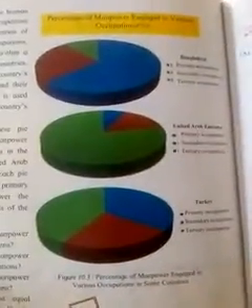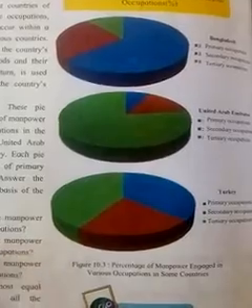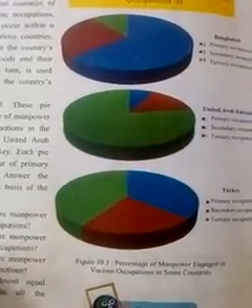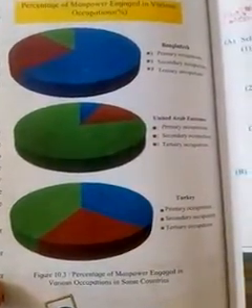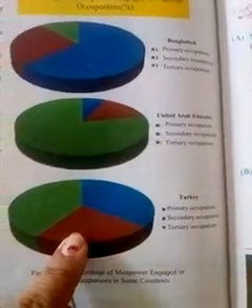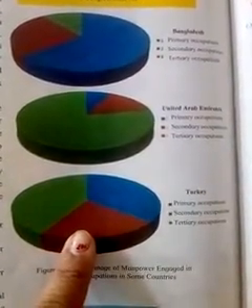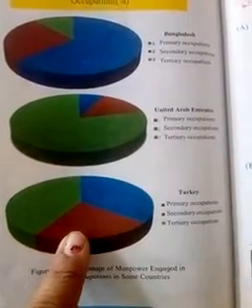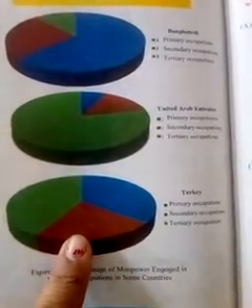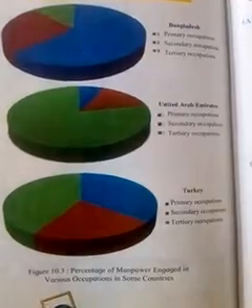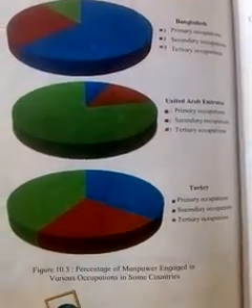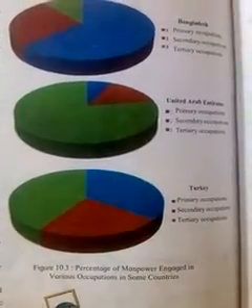Then the next question. Which country has more manpower engaged in the secondary occupations? Turkey has more manpower engaged in the secondary occupations. Which country has more manpower engaged in the tertiary?